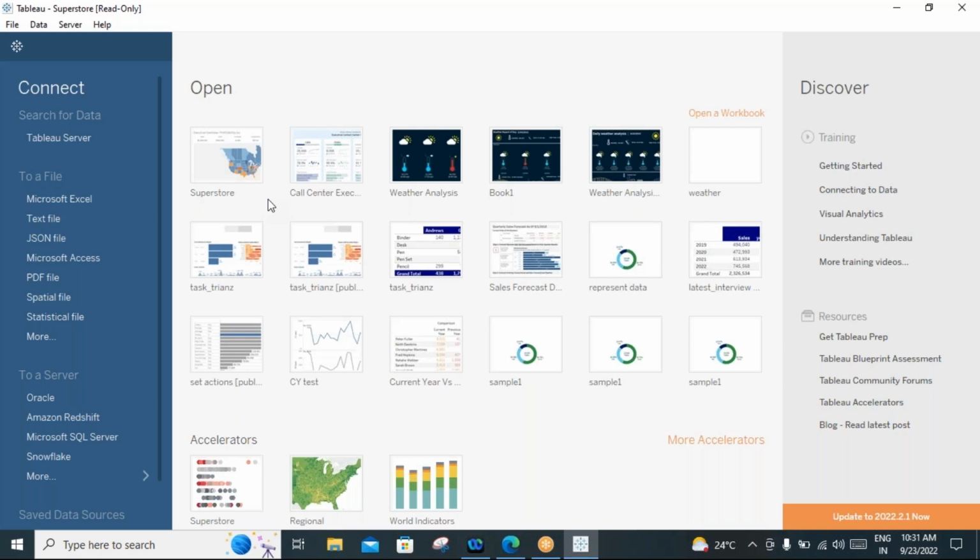And recently a sixth component was added, that is Tableau Prep. Very good. So these are the main 6 components of Tableau: Tableau Desktop, Tableau Server, Tableau Online, Tableau Public, Tableau Reader, and Tableau Prep.